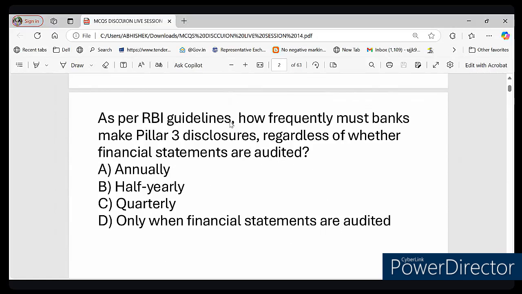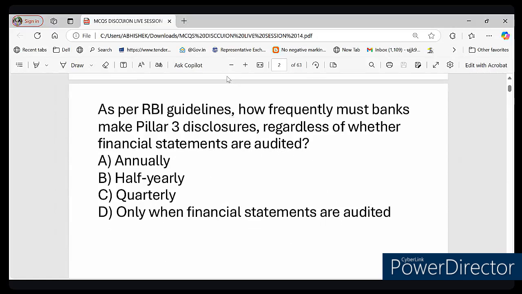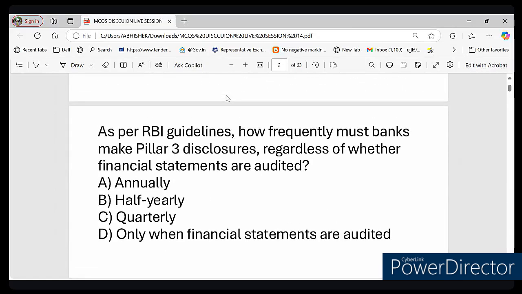So type your thought in the chat box. Is it A, B, C, or D? What do you think the correct answer to this particular question is? So here we are talking about Pillar 3 disclosure. Banks should disclose their financial risk regularly. You know it very well, right? Investors and regulators need to see how much risk a bank is taking, and that is why RBI has made it mandatory for banks to disclose the key financial risks. So the question is how frequently the bank should make Pillar 3 disclosure.